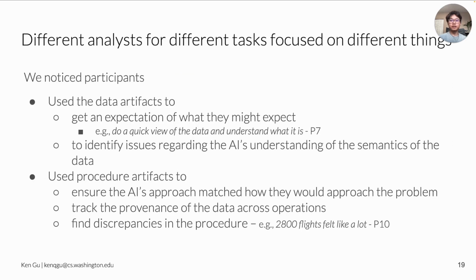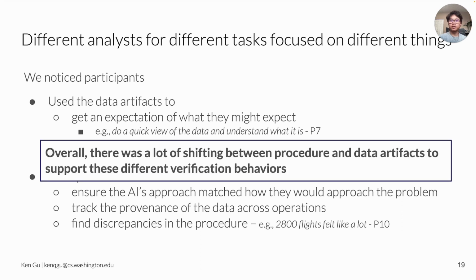We also noticed specific things analysts focused on when using these artifacts. This included using the data artifacts to gain an expectation of what they might expect and identifying issues regarding the AI's understanding of the semantics of the data. Participants also used procedure artifacts to ensure the AI's approach matched how they would approach the problem, track the provenance of data across operations, and find discrepancies in the procedure. Overall, there was a lot of shifting between procedure and data artifacts to support these different verification behaviors.